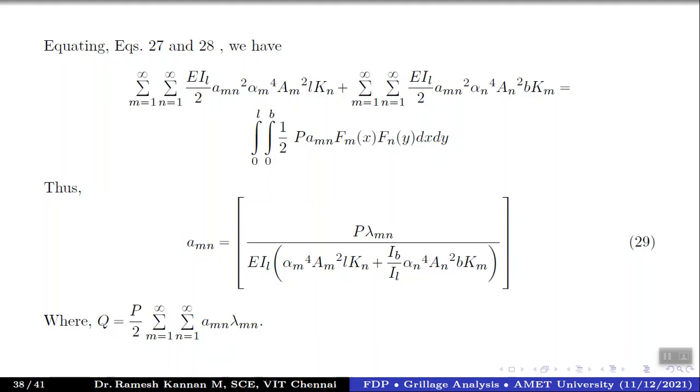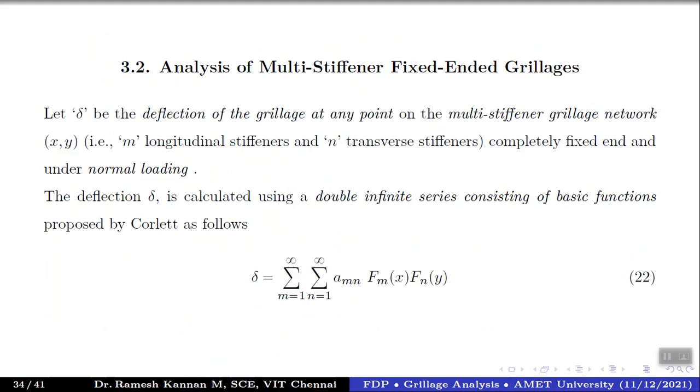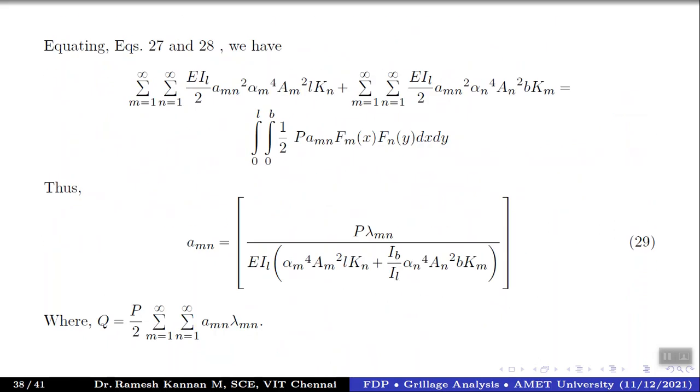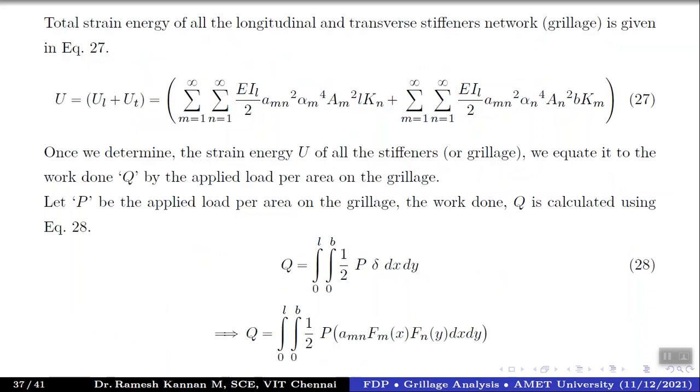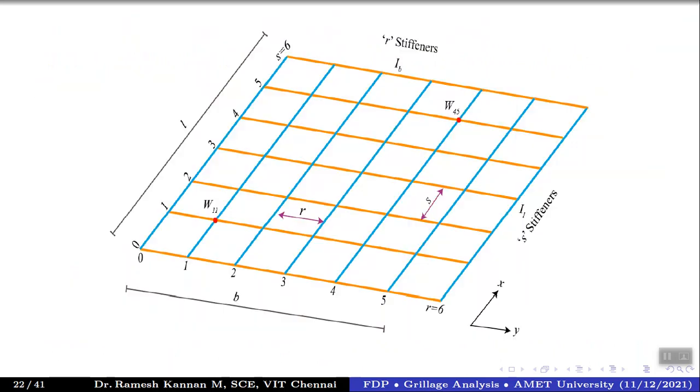Then you can simplify it to P into lambda_mn divided by EI_L alpha_m power 4 and A_m power 2 L K_n plus I_B by I_L lambda_n power 4 A_n squared plus B into K_m. Once you find this factor, substitute it in the delta function, and you will have the final deflection. You can make use of your time to do that later on.